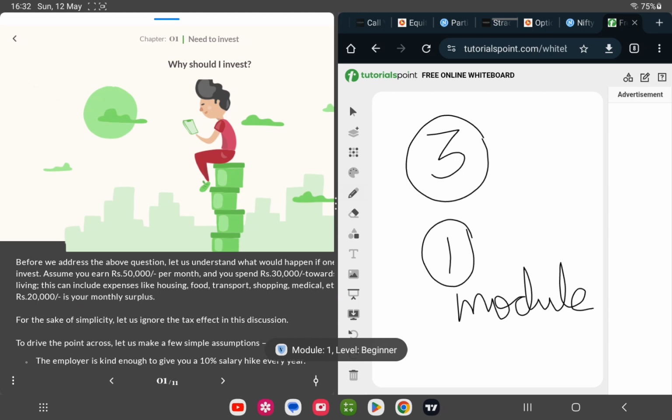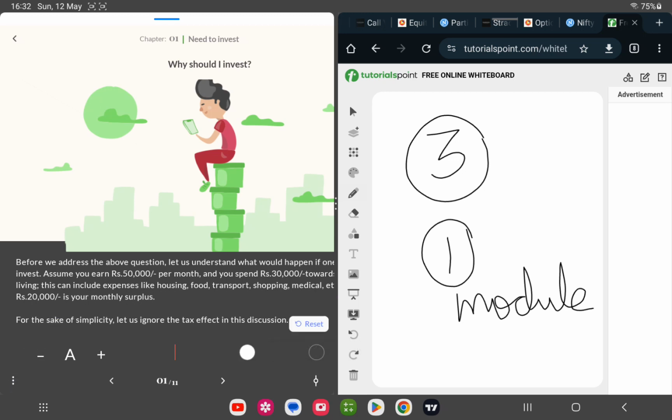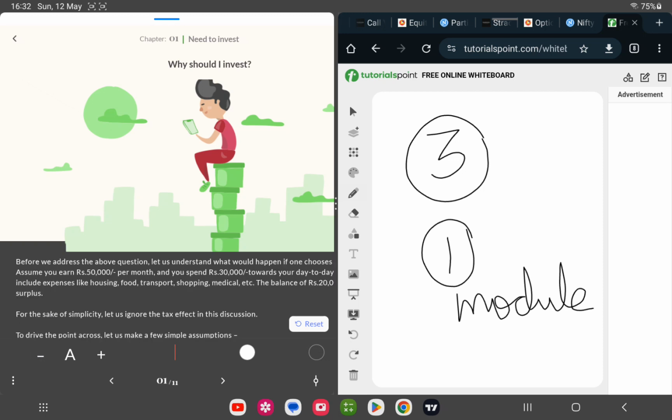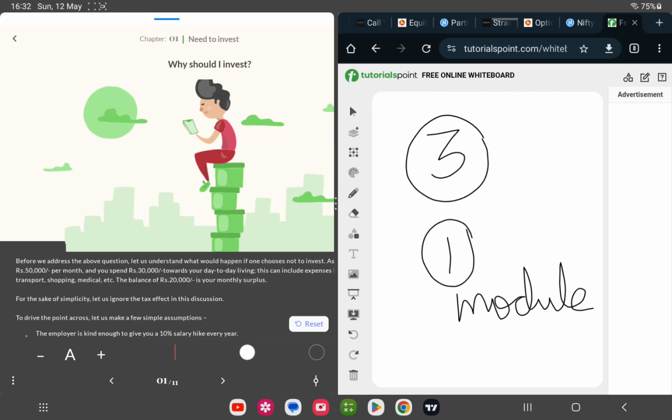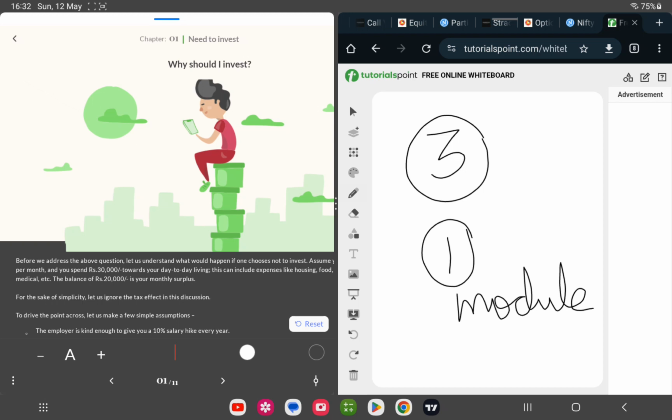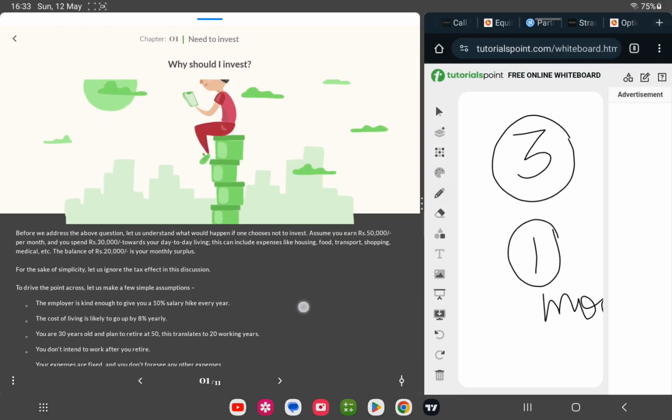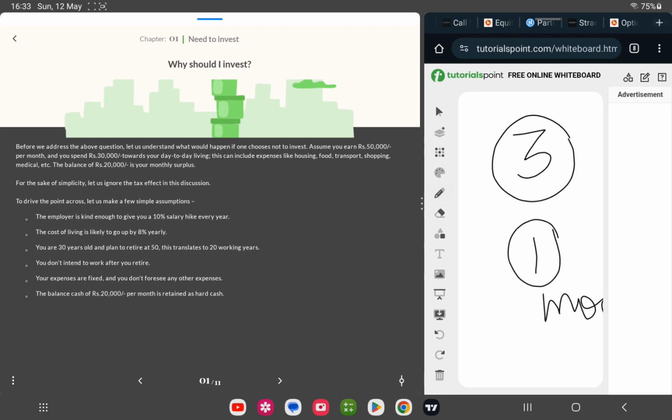So here, first one, I'll try to reduce the size so that we can have more space. Okay, so yeah, this would do. Now I'll just try to make it a little bigger. Okay, so now this is effective. Okay, why should I invest? Okay, let's change the color to yellow. So yeah, okay, this would help. Why should we invest is the topic.